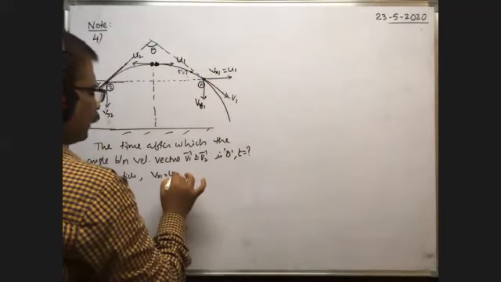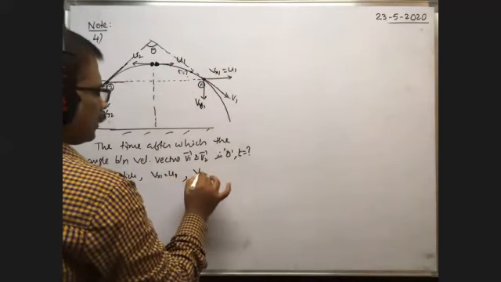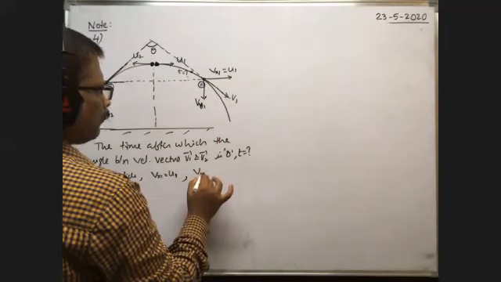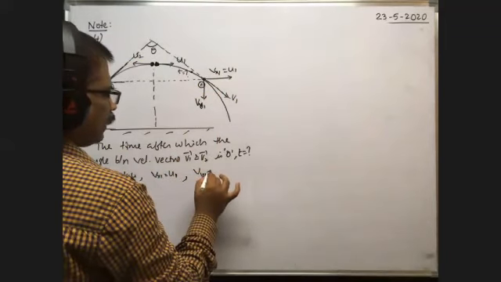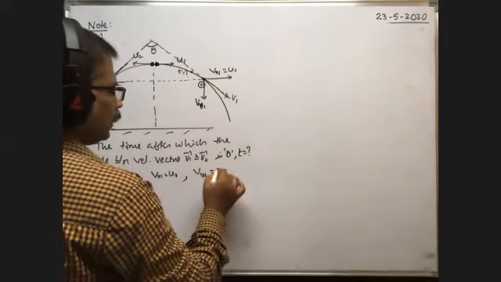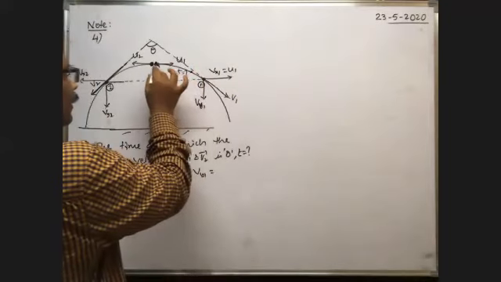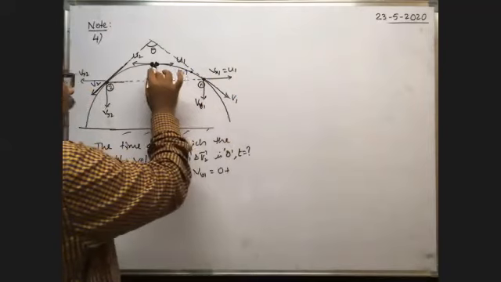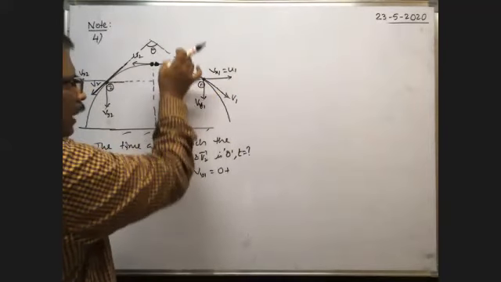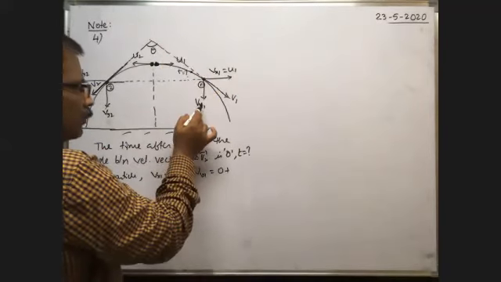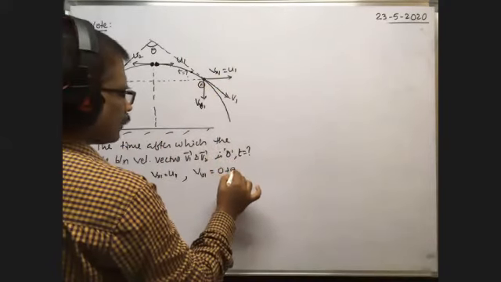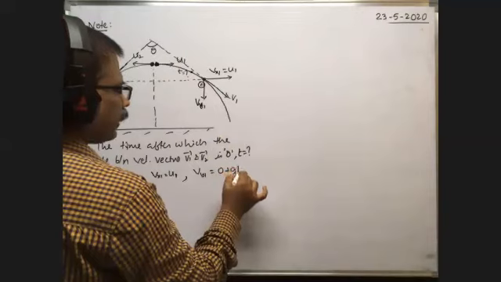Next, vertical component of velocity after time t seconds, from v is equal to u plus at, vy1, the vertical component of velocity along the y-axis. Initially it has no velocity vertically, that's why u is 0, plus at. As it comes down because of gravity, its velocity becomes vy1. That's why acceleration due to gravity g into time taken t.